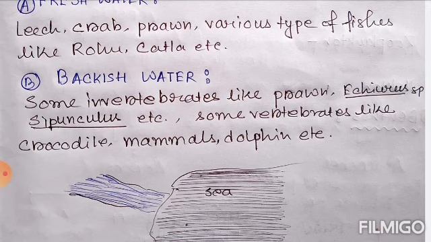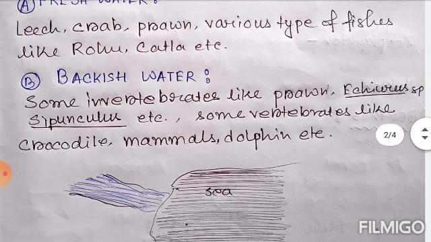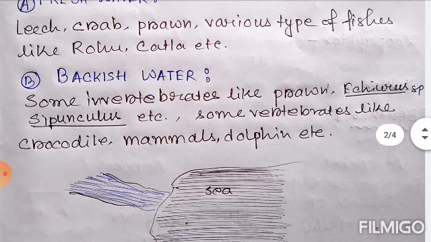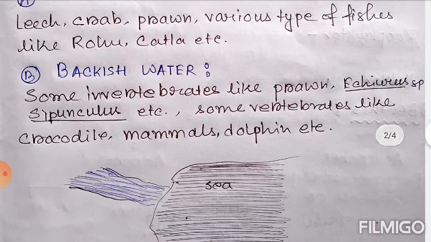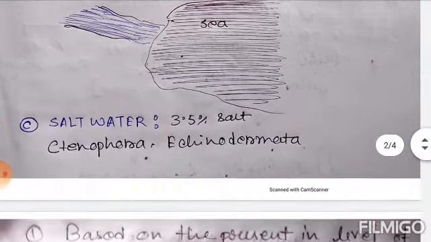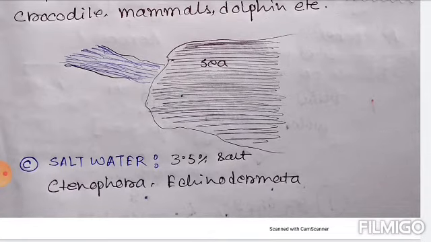Now this brackish water is found in estuaries, places where a freshwater river meets the sea. The resulting combination of freshwater and salty water is called brackish water. The brackish water spelling is B-R-A-C-K-I-S-H. Next, salt water. Salt water means in the sea we can get salt water.